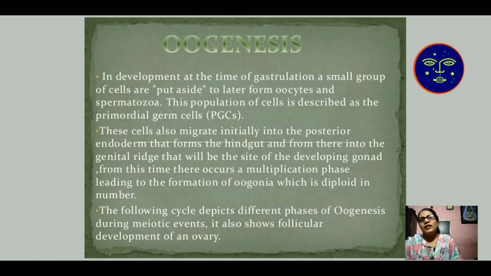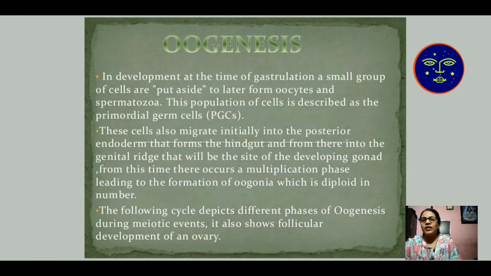Oogenesis. In development, at the time of gastrulation, a small group of cells are put aside to later form oocytes and spermatozoa. This population of cells is described as the primordial germ cells. That means the first stage from which the ova is developed is known as primordial germ cells. These cells also migrate initially into the posterior endoderm that forms the hindgut, and from there into the genital ridge that will be the site of the developing gonad.